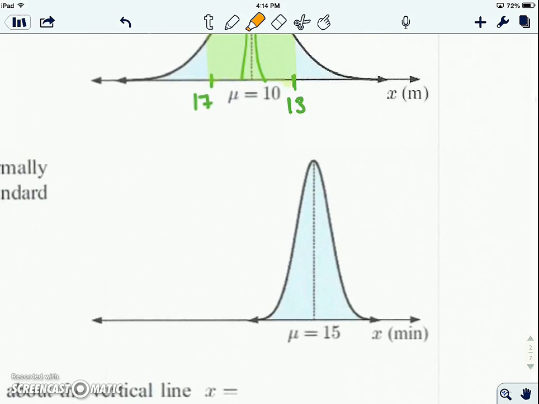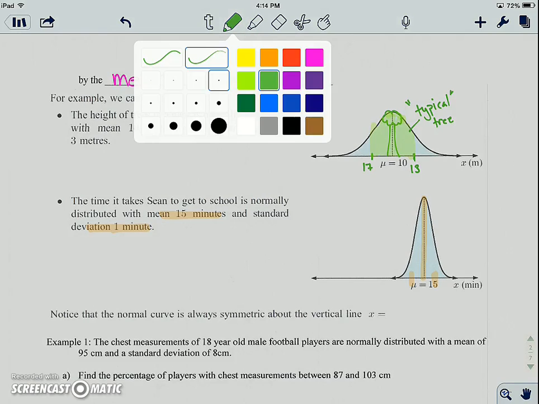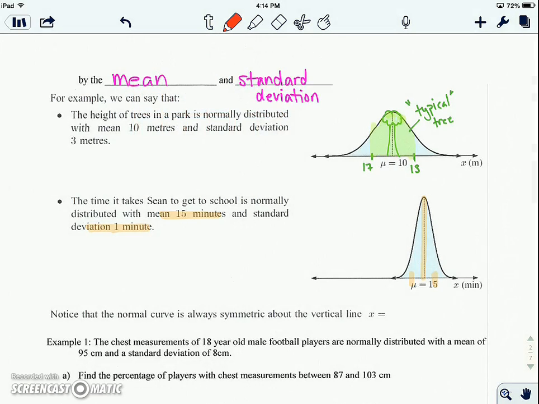So our time to get to school is a little taller, and then we have less in between. But still, all the space under there would add up to 100%. Okay? Notice the normal curve is always symmetric about the vertical line x equals the average, or mu.